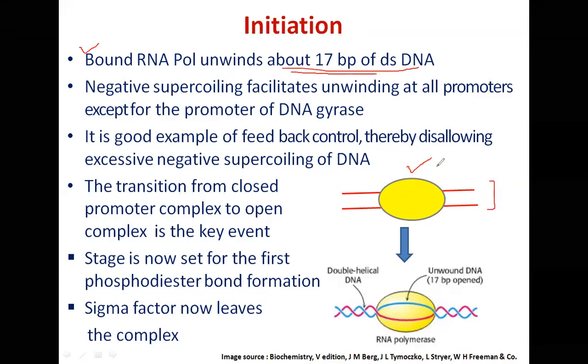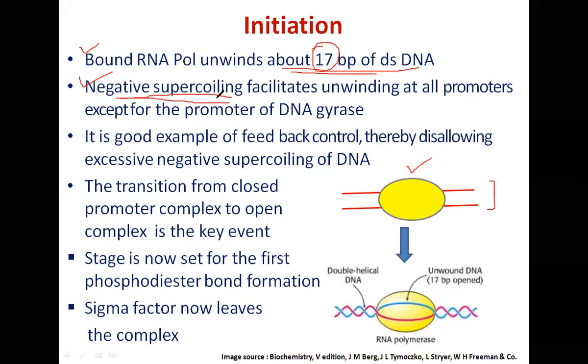It is now appropriately positioned at the promoter. And once it has been positioned at the promoter, it unwinds about 17 base pair of the double-stranded DNA. Negative supercoiling. And therefore, I have been telling all along that these lectures are interconnected.